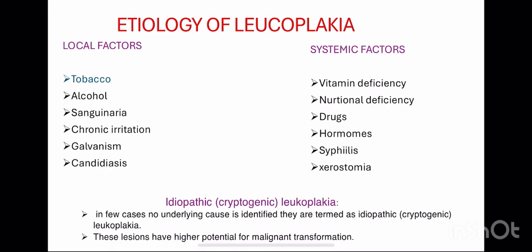And the third one is idiopathic or cryptogenic Leukoplakia. In a few cases no underlying cause is identified. They are termed idiopathic or cryptogenic Leukoplakia.